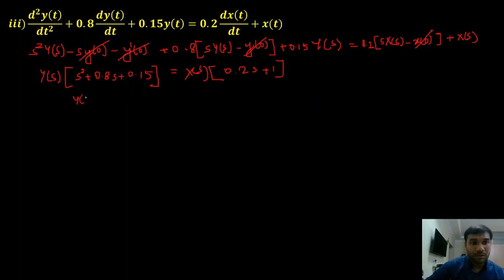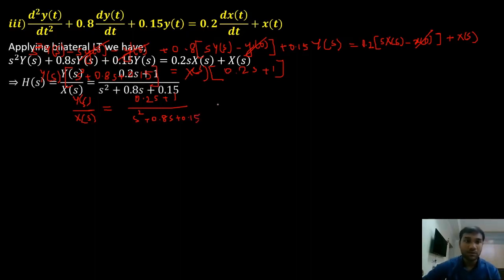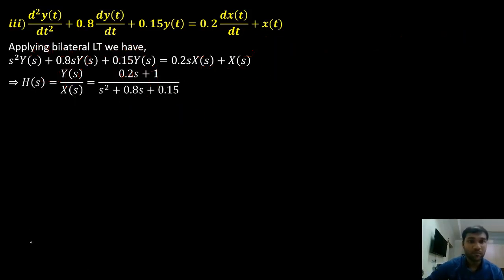Now Y of s divided by X of s equals 0.2 s plus 1 divided by s square plus 0.8 s plus 0.15. This is my transfer function.